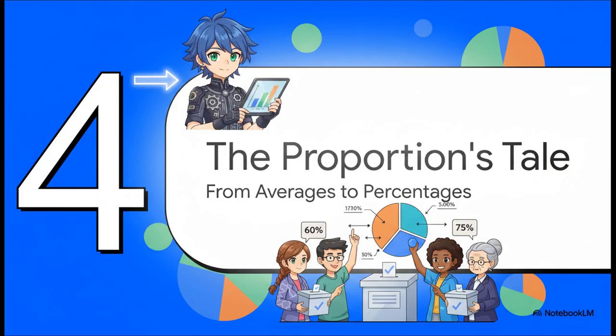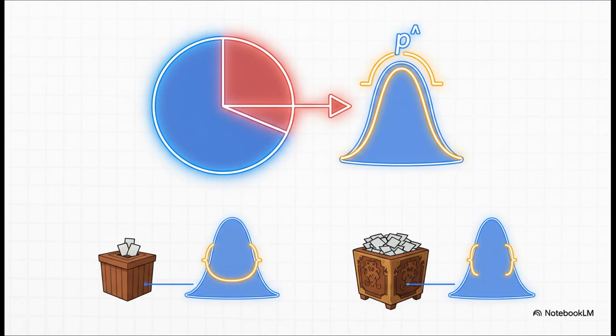But what about all the other stuff we measure, like percentages or proportions? You know, the percentage of voters who support a candidate? Well, it turns out that the exact same beautiful logic applies. The pattern for sample proportions follows a totally parallel script. It's centered on the true population proportion, and its spread, its standard error, also gets smaller as our sample size gets bigger. This direct link between sample size and error is exactly how polls can calculate and report a margin of error. It's not magic, it's just math.